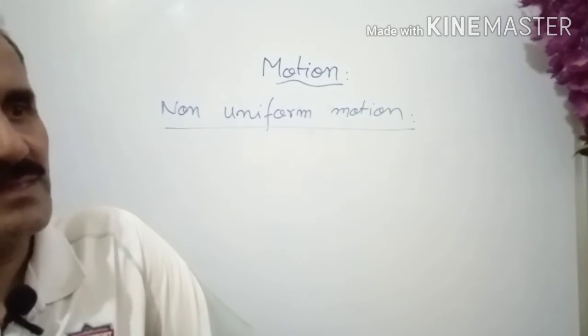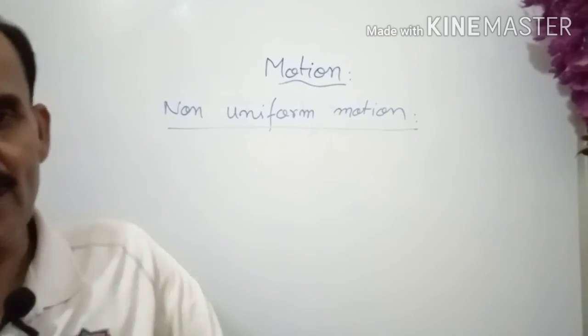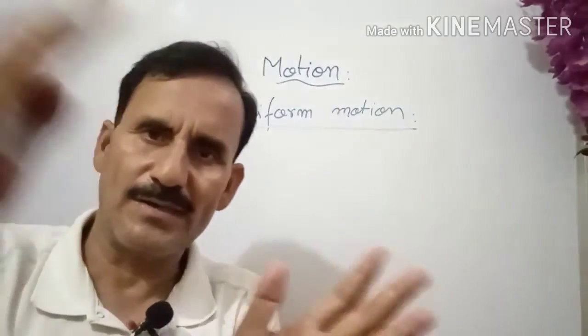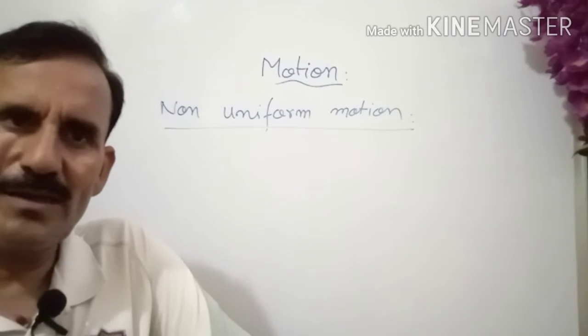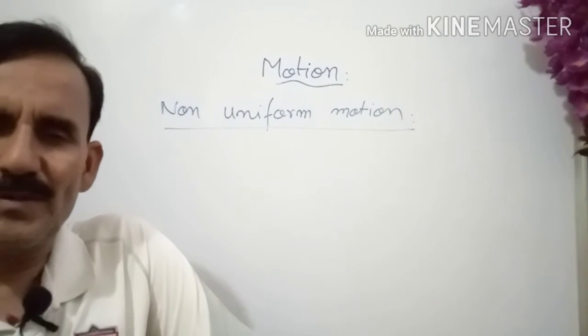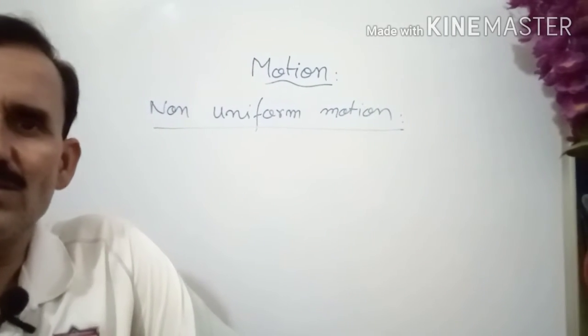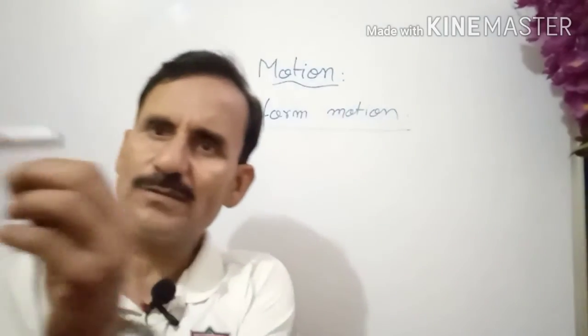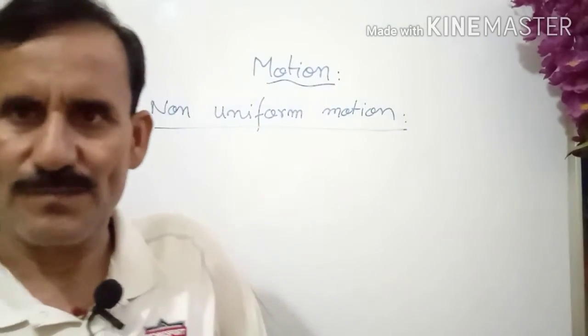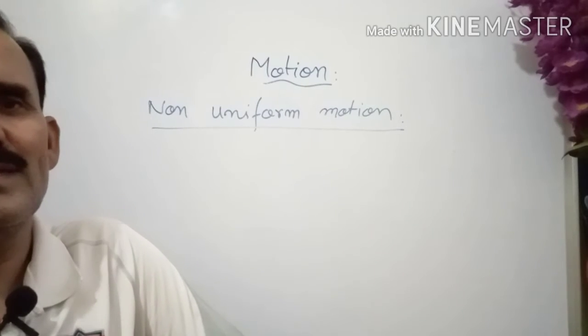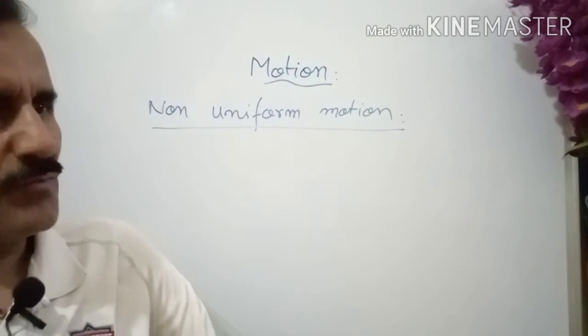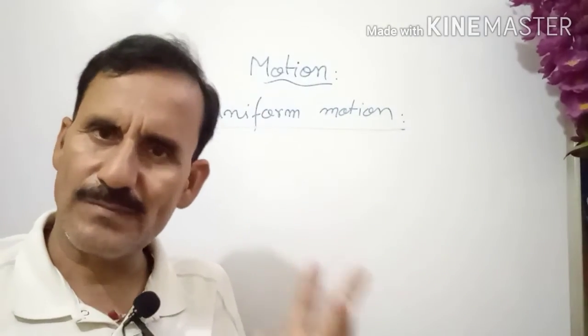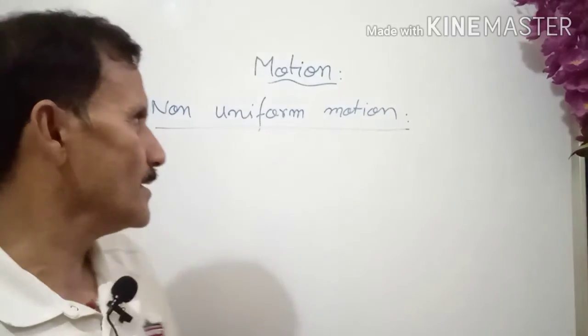If speed is changing, further we can divide into two parts. Suppose there is one change of speed that is constant with respect to time, and another where it is changing otherwise.